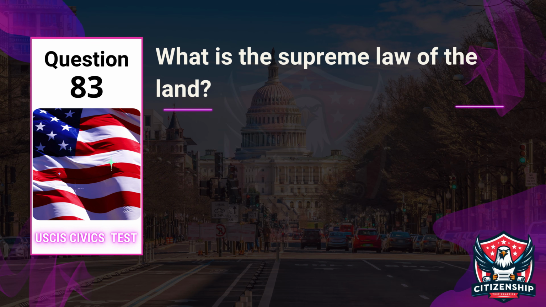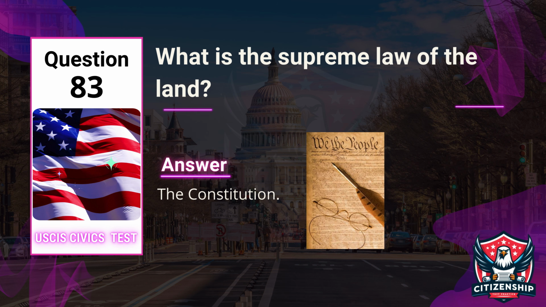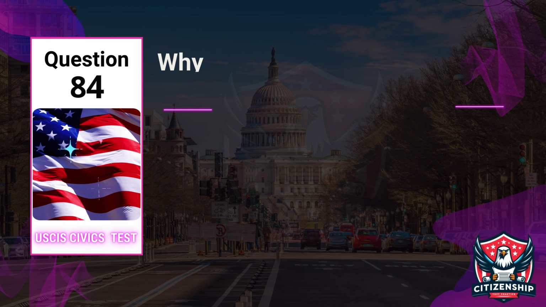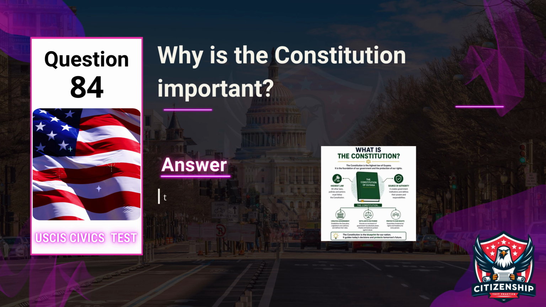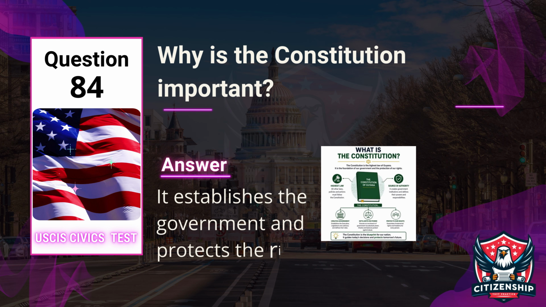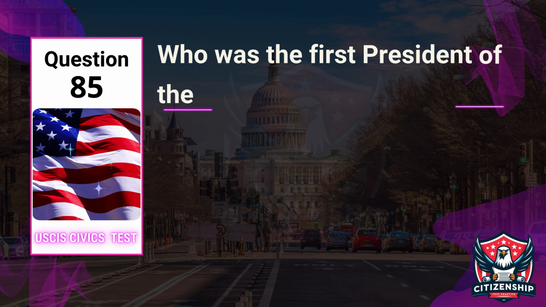Question 83. Officer: What is the supreme law of the land? Applicant: The Constitution. Question 84. Officer: Why is the Constitution important? Applicant: It establishes the government and protects the rights of the people. Question 85.